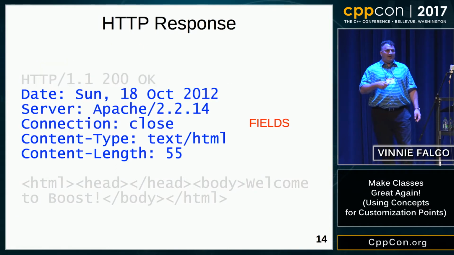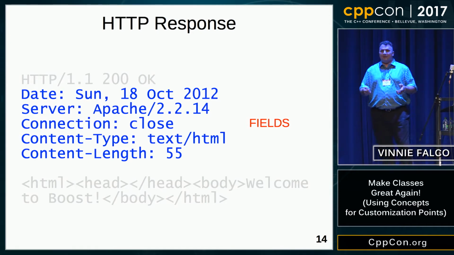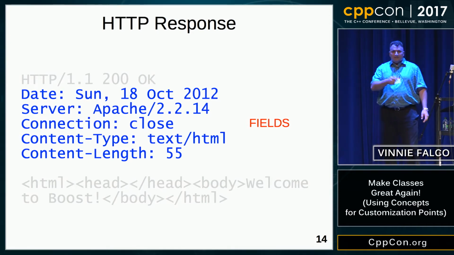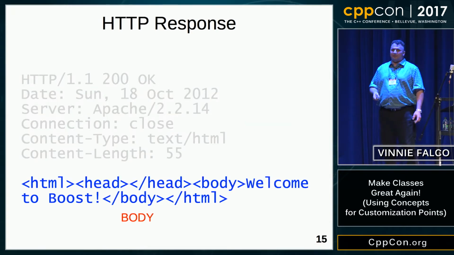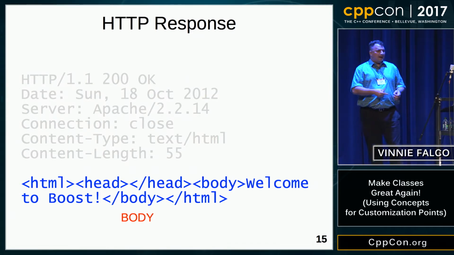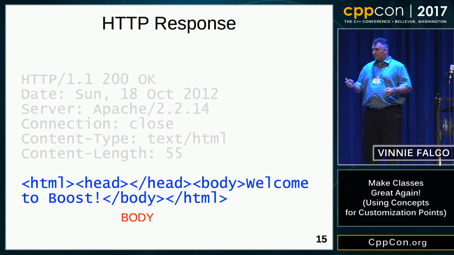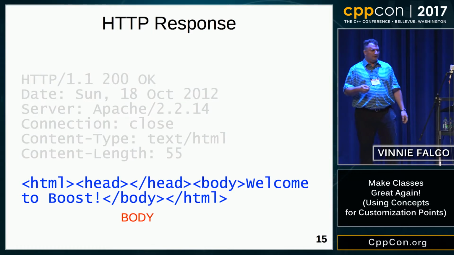After the status line, again, we've got some fields. We've got the name-value pairs. And the name can be almost anything. The values can be anything. It's really defined by the semantics of the message. In this case, we have something called a body. So this is the body of the message. Any HTTP message can have a body. It's optional, it doesn't have to be there, but this one has a body. Here it consists of text. You can see some HTML in the body. It could be binary, or it could not exist. It all depends on the semantics.